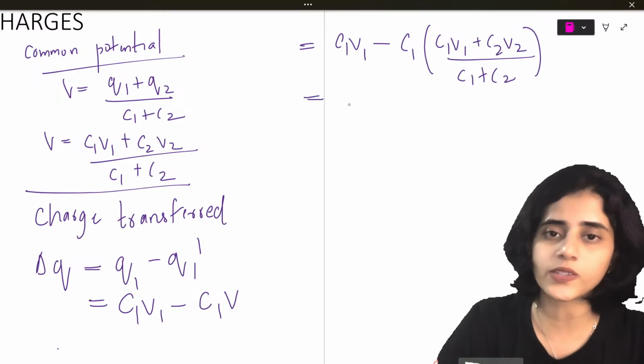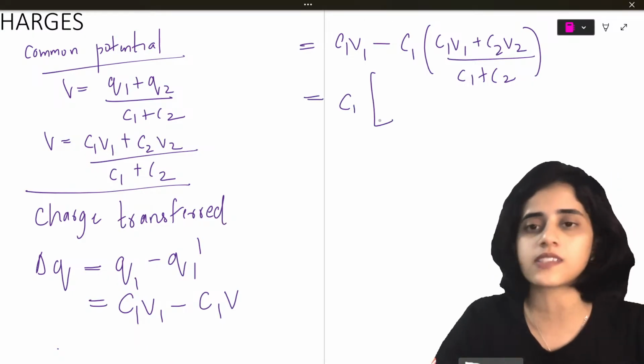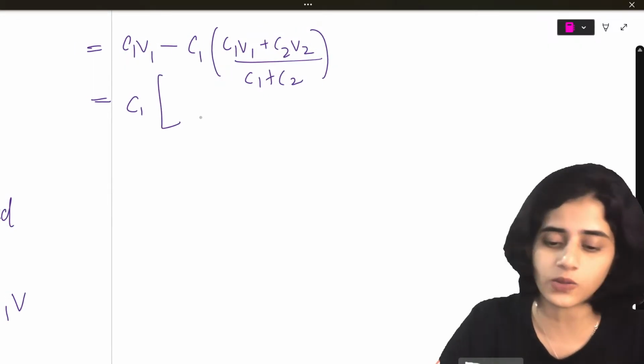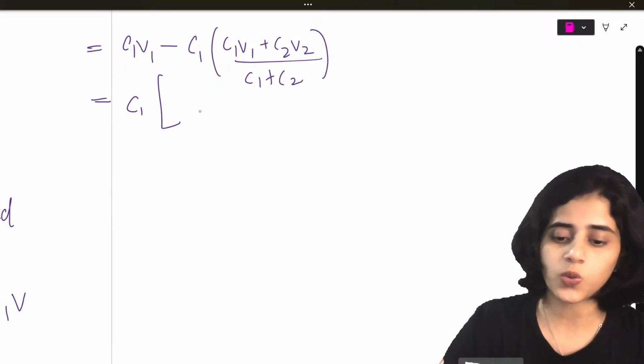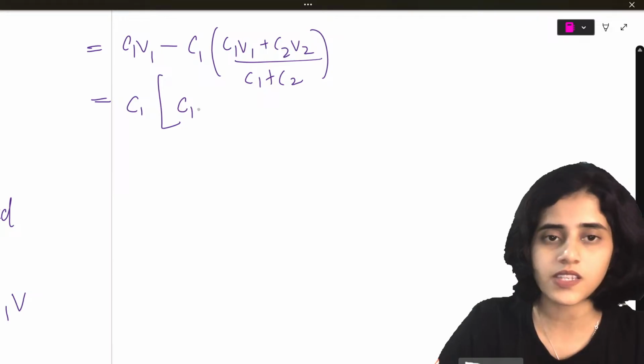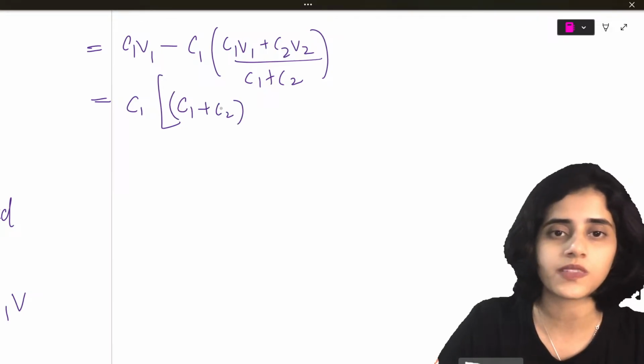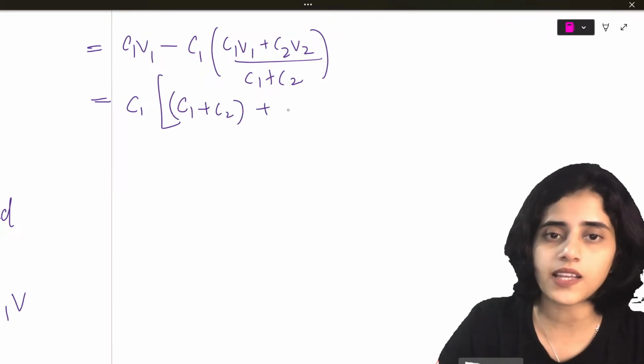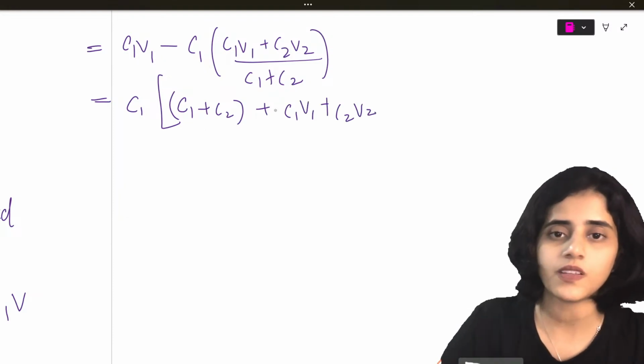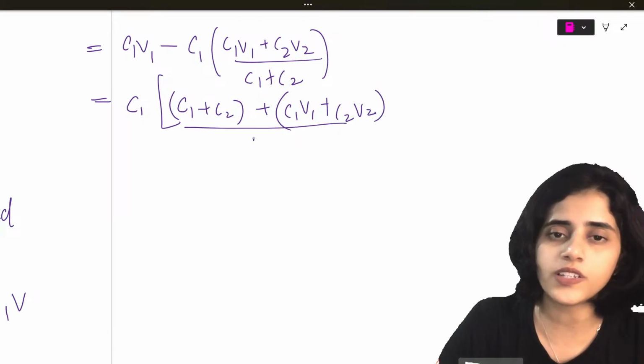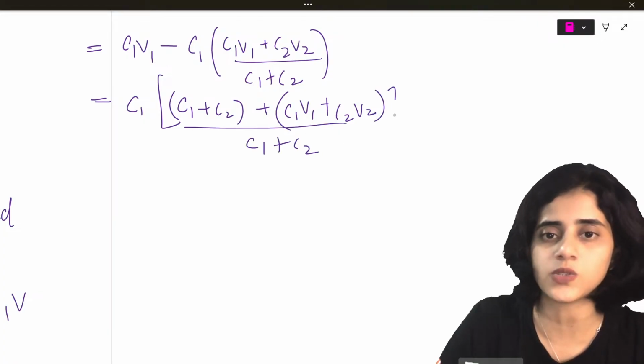I'll take C1 outside because it is there in all the terms. So what remains is C1 plus C2 multiplied by V1, minus C1V1 plus C2V2, the whole divided by C1 plus C2.